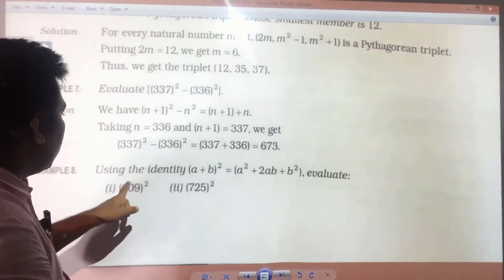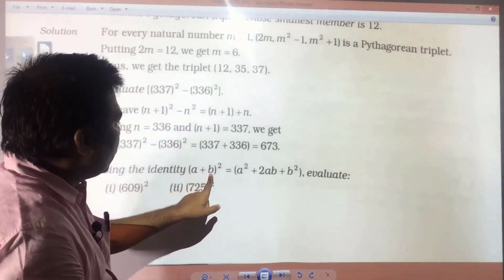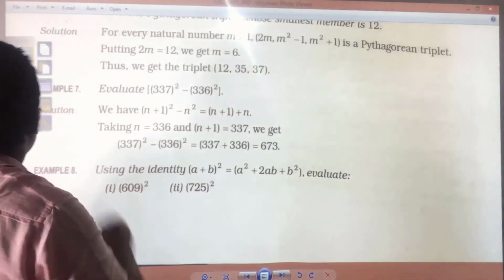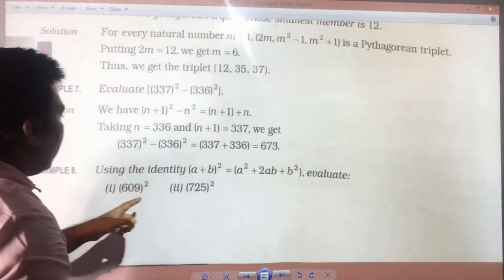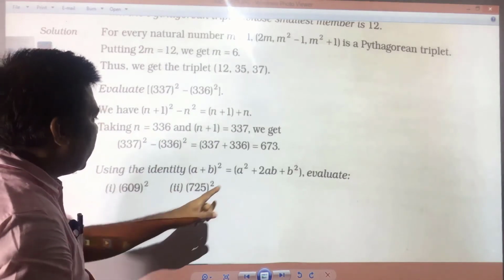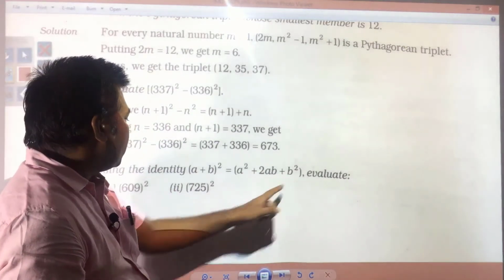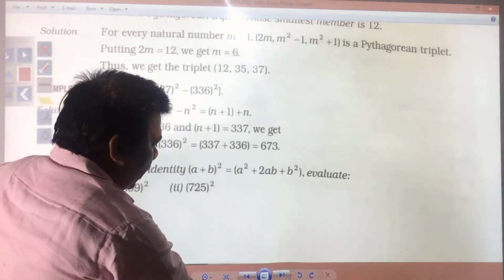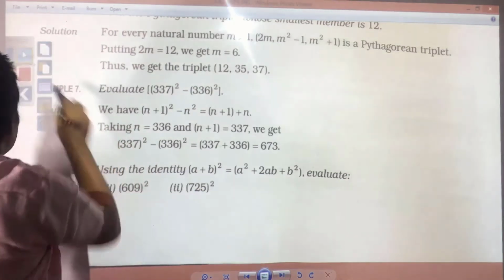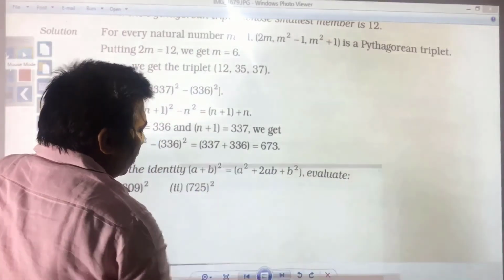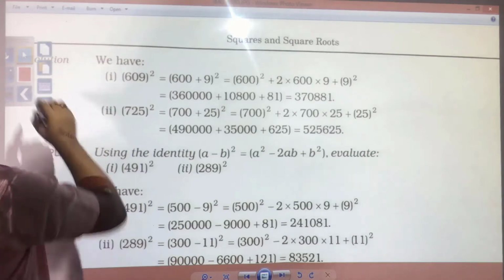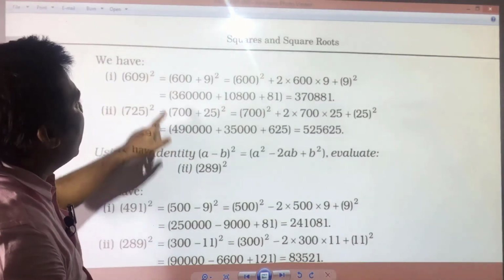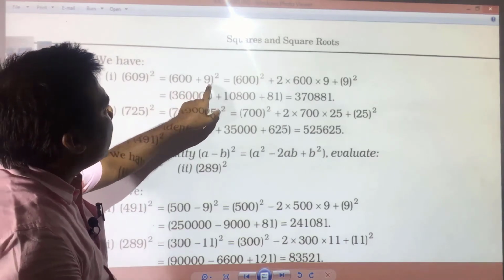Then you have: using the identity a plus b whole square is equal to a square plus 2ab plus b square, evaluate these numbers. So how it has been done, you see. 609 whole square can be written as 600 plus 9.